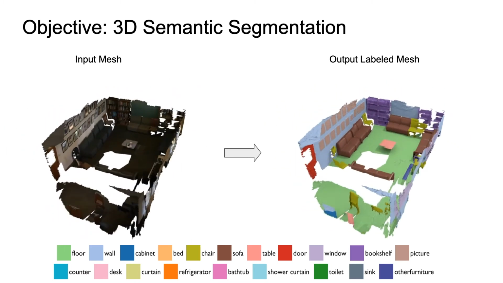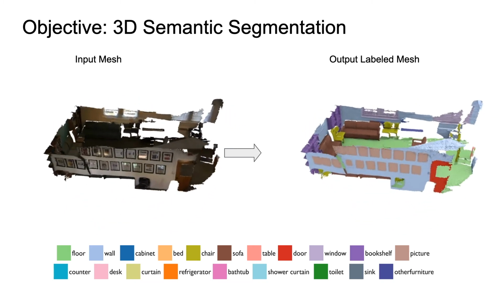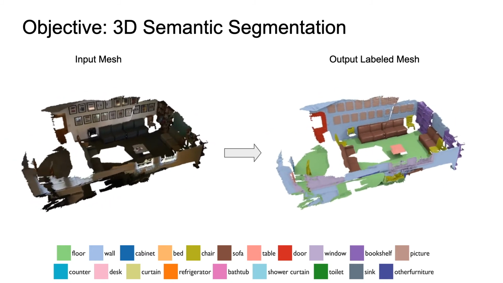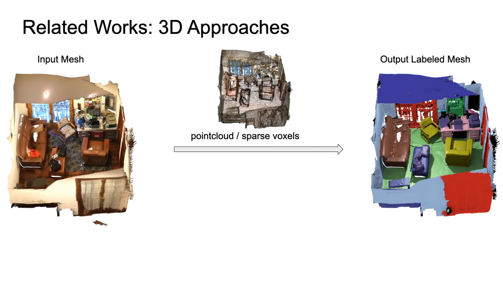This is a very fundamental problem for 3D scene understanding and has many potential applications like robotics. There has been a lot of progress recently in this field. Most recent approaches represent the 3D mesh as either a point cloud or a sparse voxel, which is then followed by 3D convolutions to get the final semantic labels.